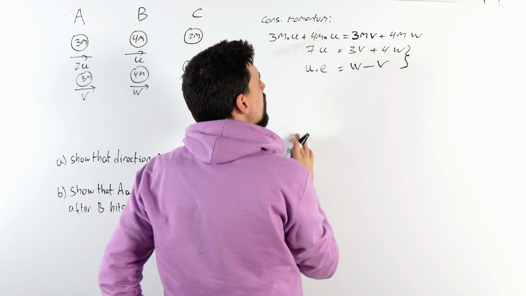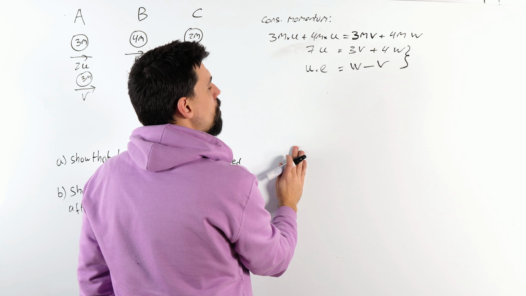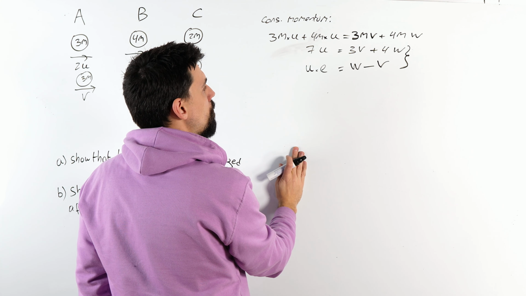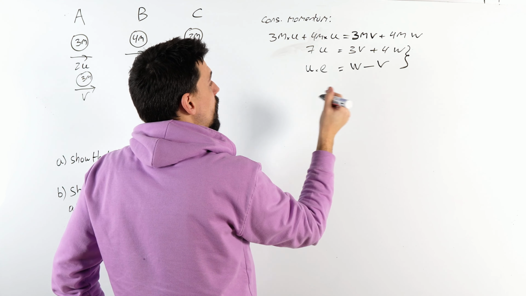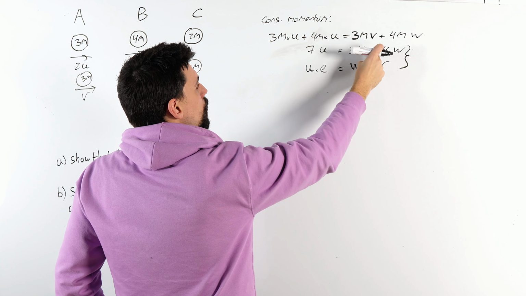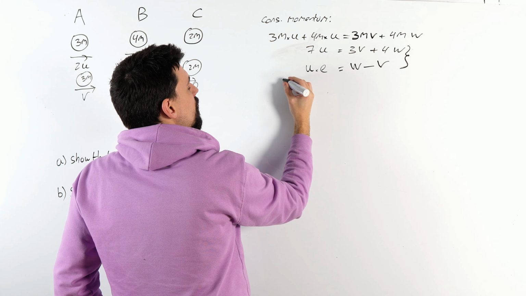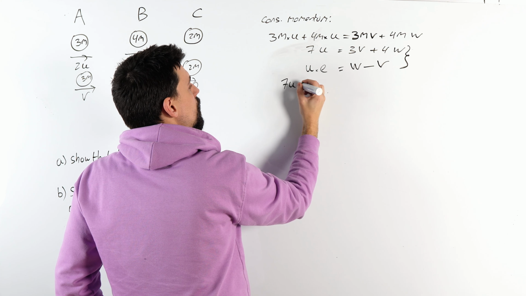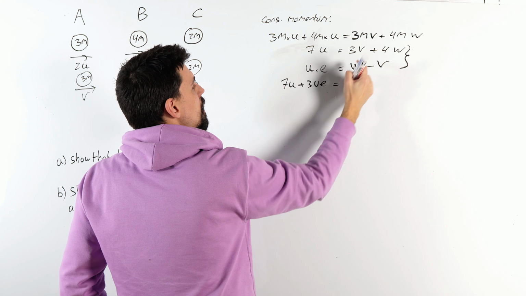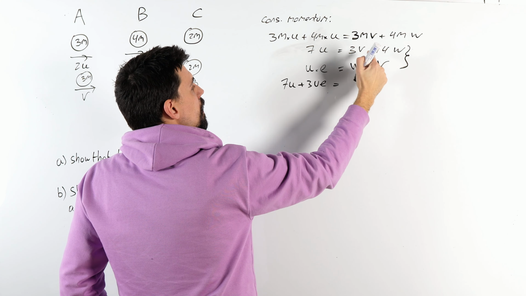What we have here are some simultaneous equations. So what might we do? How about we multiply, which one? Well, I need both of them, don't I? So let's times this one by 3 and add it on. So that will give me 7u plus 3ue is 3v minus 3v. 4w plus 3w is 7w, which will give me w is yada, yada, yada.